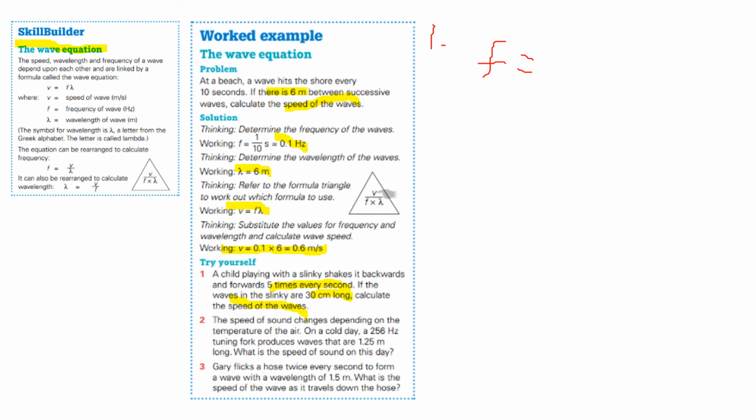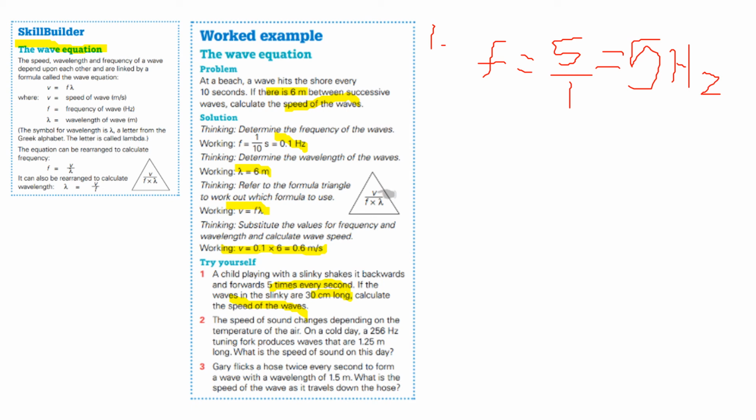So the frequency will be 5 divided by 1, because we have 5 waves per second. So 5 divided by 1, we will have 5 hertz. Alright, so frequency is done.